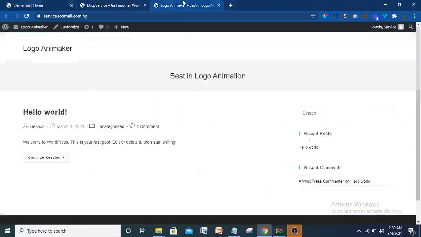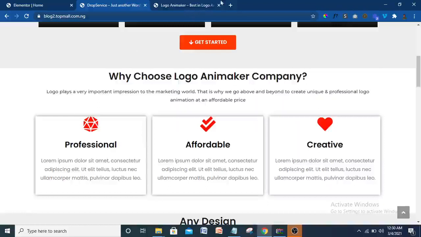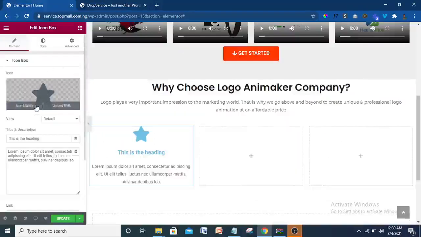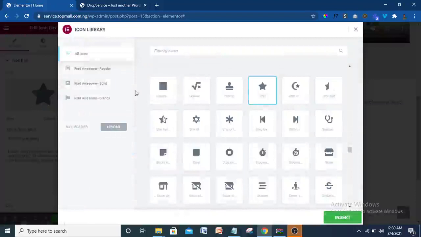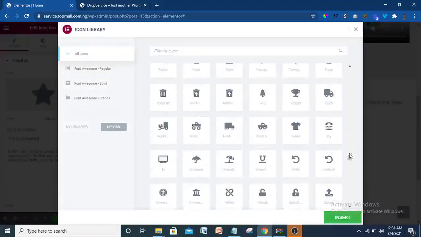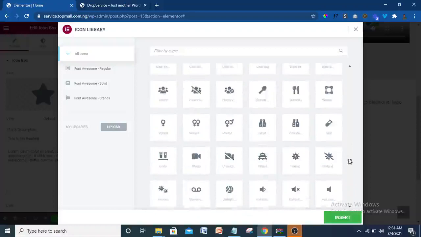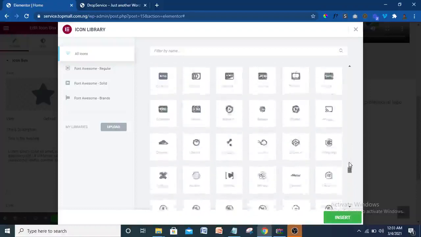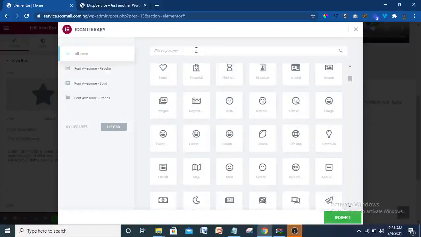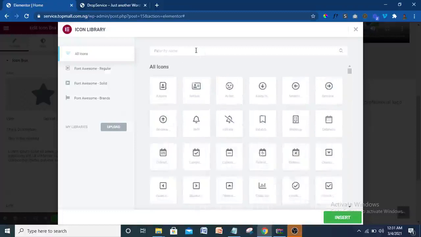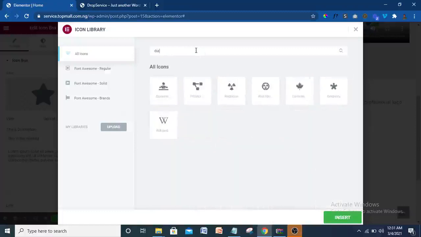Then what I have here is you can see a professional, like a diamond stuff here. So I'm going to come here, change this one, come to my icon, icon library. Then just look for something. You can put in anything you want to show. Okay, let me search for, let me see, diamond. Is there anything of diamond?